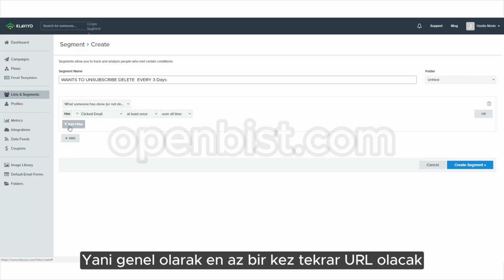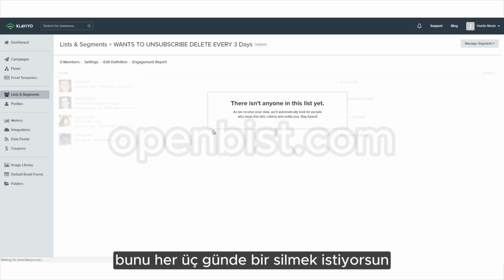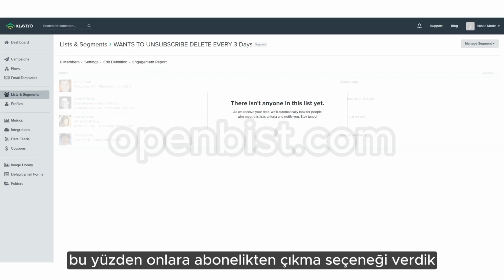So at least once overall time. It's going to be URL again. So if anyone ever clicks this URL, they're going to go straight into this flow. And basically you want to delete this one every 3 days because it's kind of like an unsubscribe. So we're giving them the option to unsubscribe.